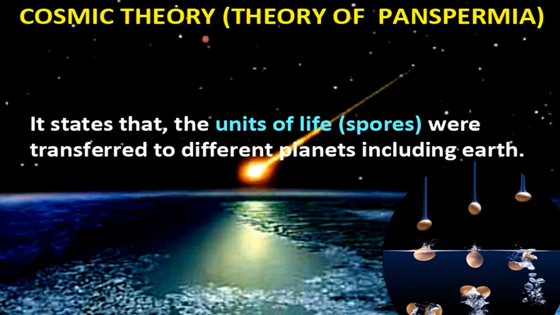One more theory for the origin of life is the cosmic theory, also called the theory of panspermia. This theory states that the units of life are spores. These were transferred to different planets, including Earth, from different parts of the universe. So according to this theory, some spores, some unit of life, came to Earth from an unknown source, and these spores germinate to give rise to life.